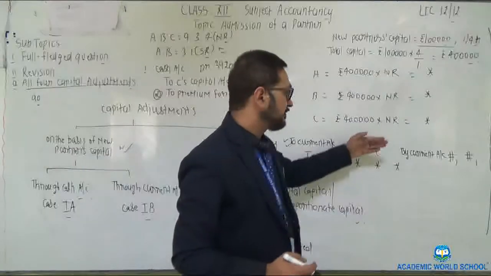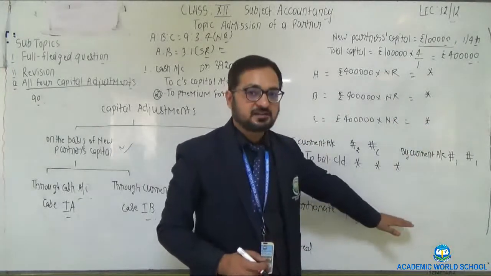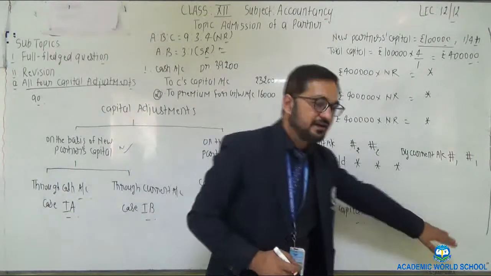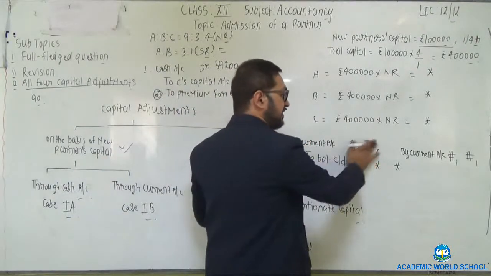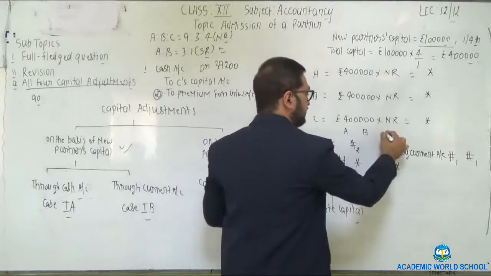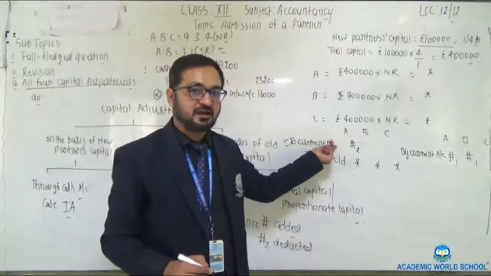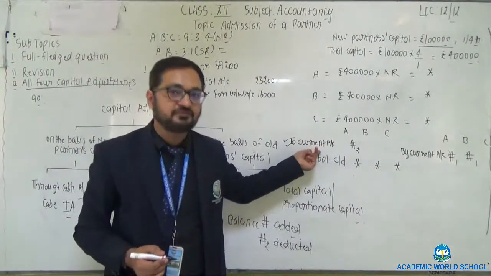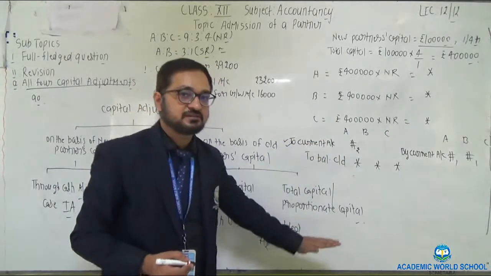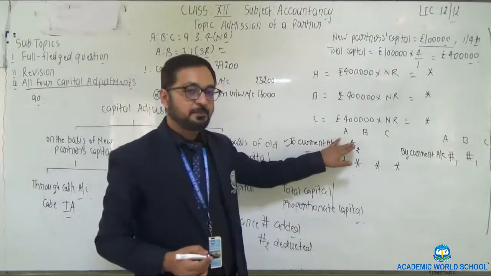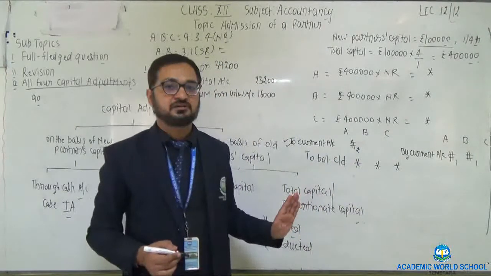Balance sheet. And this is debit side, this is credit side of partner's capital. Just below this partner's capital, you will make balance sheet. Asset side, liability side. If the balancing figure of current account, for example, A's current account, A, B, C, is having debit balance. Balancing figure is to be placed on the debit side of A's capital account. So, just below this, you will make liability side. You can place the amount on the liability side of balance sheet.